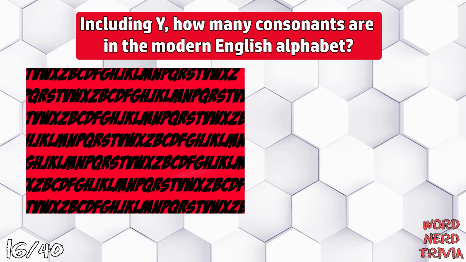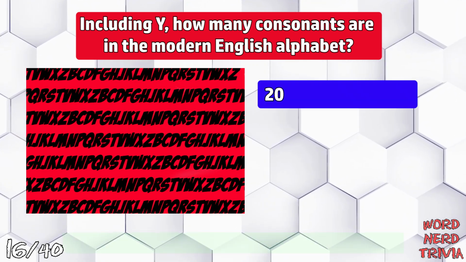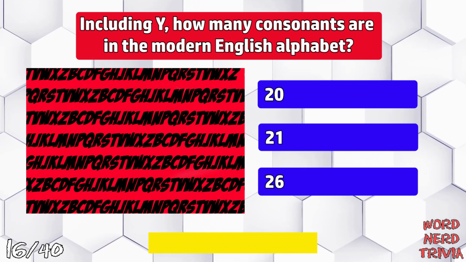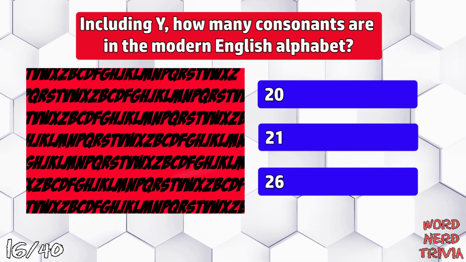Including Y, how many consonants are in the modern English language? 20, 21, or 26? The answer is 21.